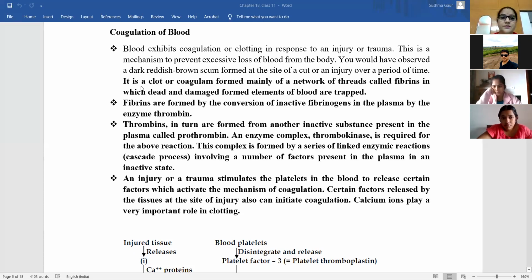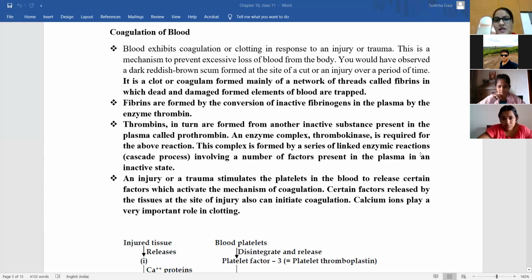So what is a clot? It is a clot or coagulum that is formed mainly because of the fibrin network. What is fibrin? They are thread-like substances that are responsible for formation of blood clots. These fibrins are formed by the conversion of inactive fibrinogen in the plasma by the enzyme thrombin.